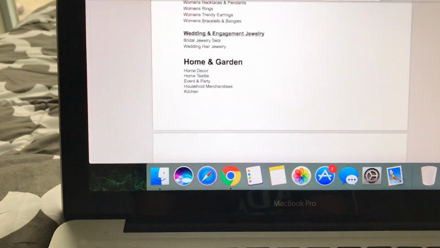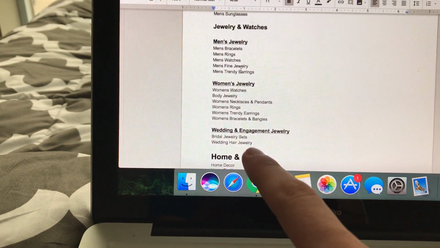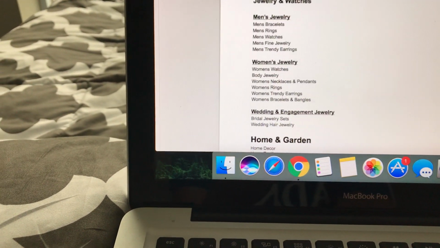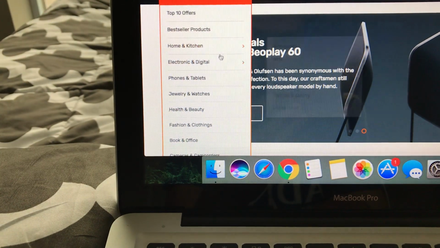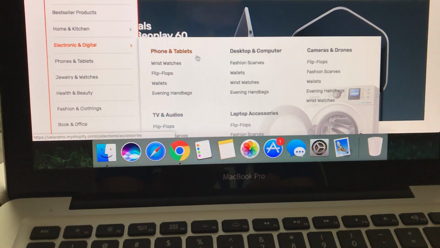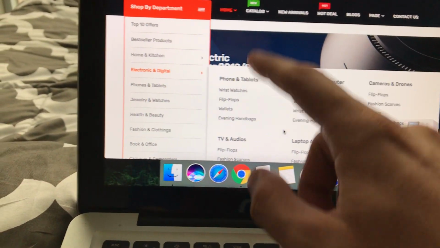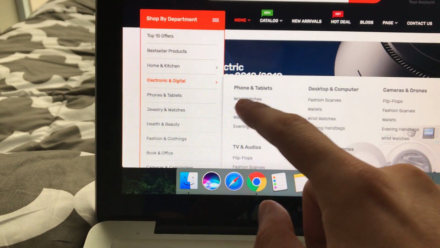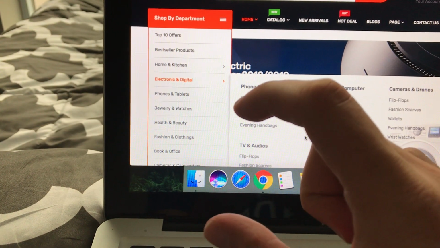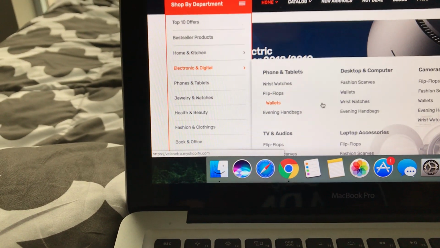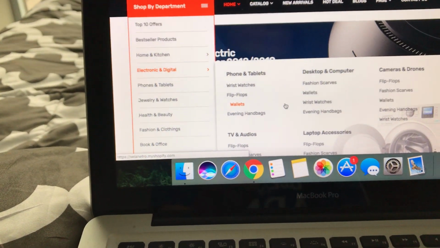But for the other ones that have the categories underlined, they need to look like this one. That's what I want. If it's big letters and not underlined, it means it's a department like men's clothing, jewelry, home and garden, and women's clothing.